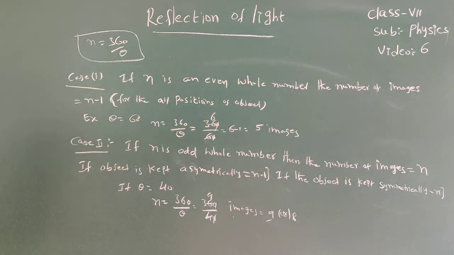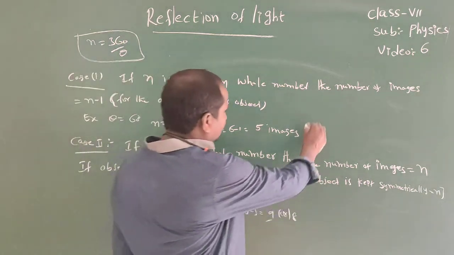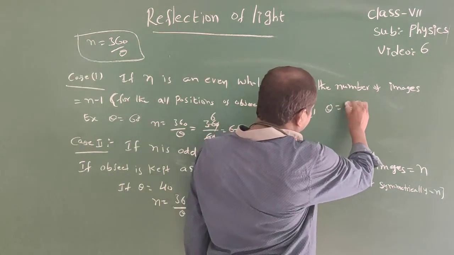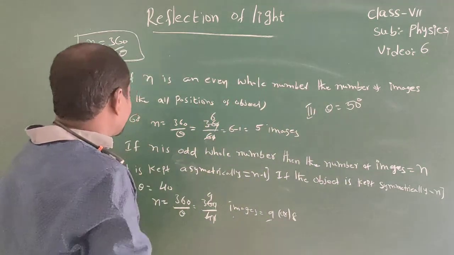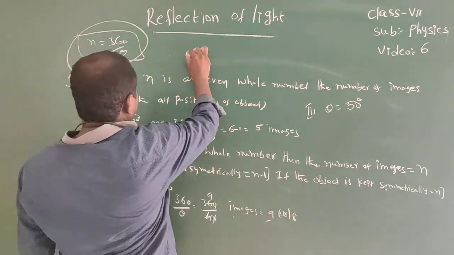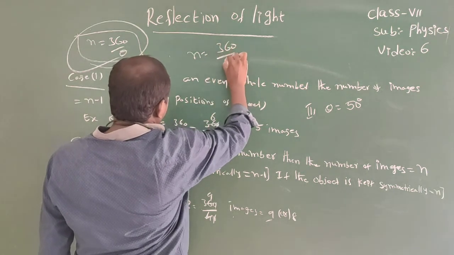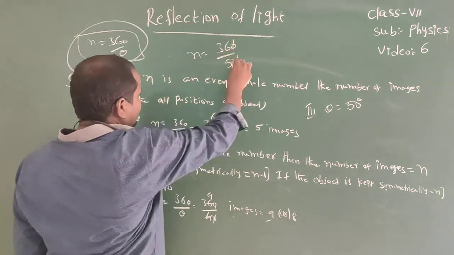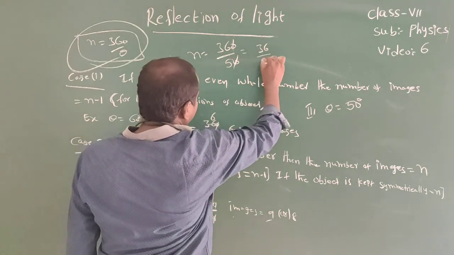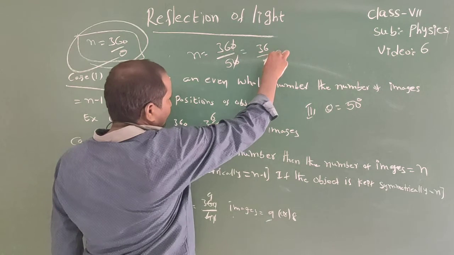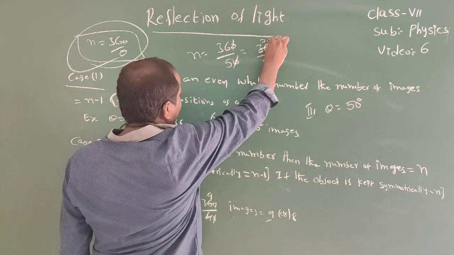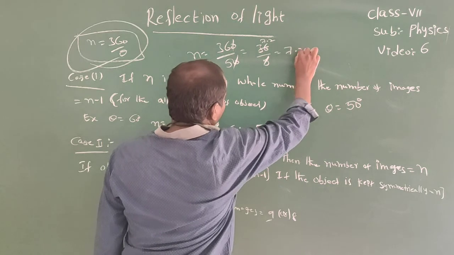Third one. If n is not a whole number, in this case the number of images equal to the previous nearest value. If theta equal to 50 degrees, then n equal to 360 by 50, that equal to 36 by 5, that equal to 7.2.